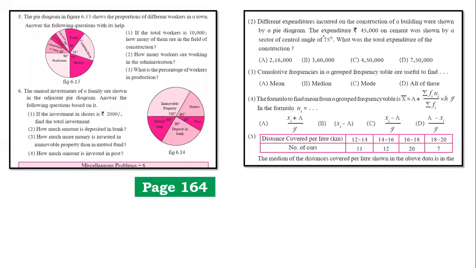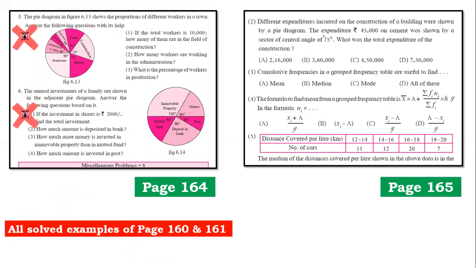Now, once again, when it comes to statistics, there were 2 parts. One is numerical presentation of data, mean, median, and mode, where we dealt with them. And then there is graphical or diagrammatic presentation of data, where you have pie diagram, histogram, and frequency polygon. Pie diagram drawing, they have kept it. It's easy and scoring. And pie diagram reading sums, which tend to be a bit confusing to the students, are removed. So be happy.